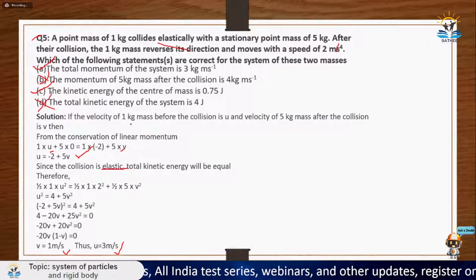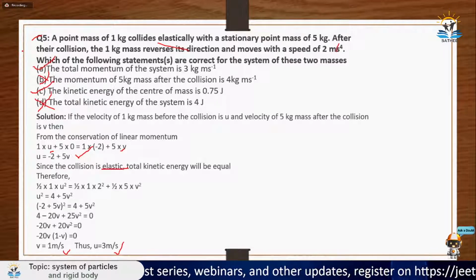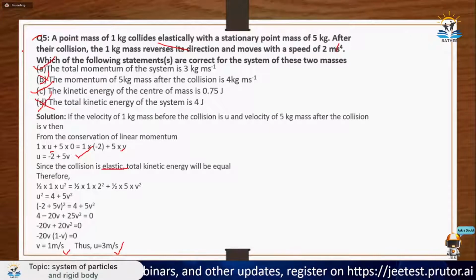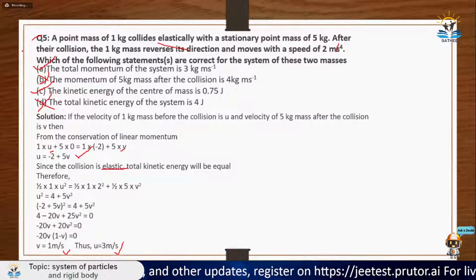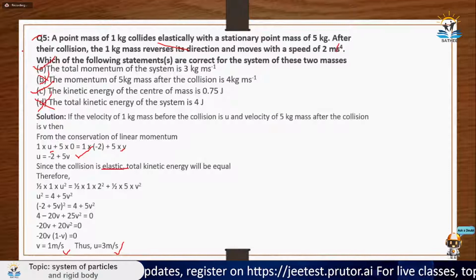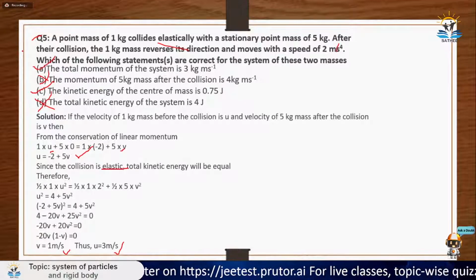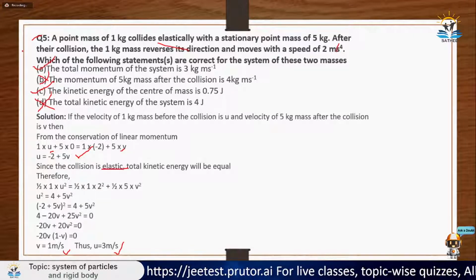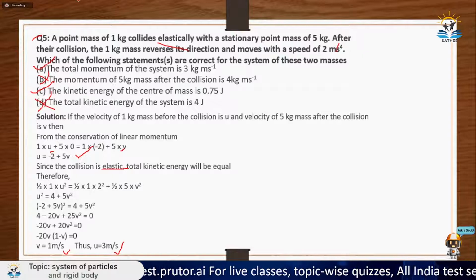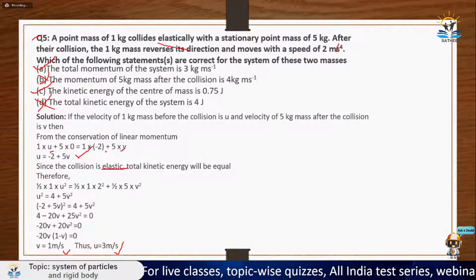Okay. So I hope you got the concept, you got the chapter. This is a very, very easy sort of chapter. When we start studying rotational dynamics, this is the basic starting point of rotational dynamics. Momentum conservation, energy conservation, and calculation of center of mass are very basic things. So please practice some questions on these concepts, and if you give enough practice, then you can easily do these type of questions.